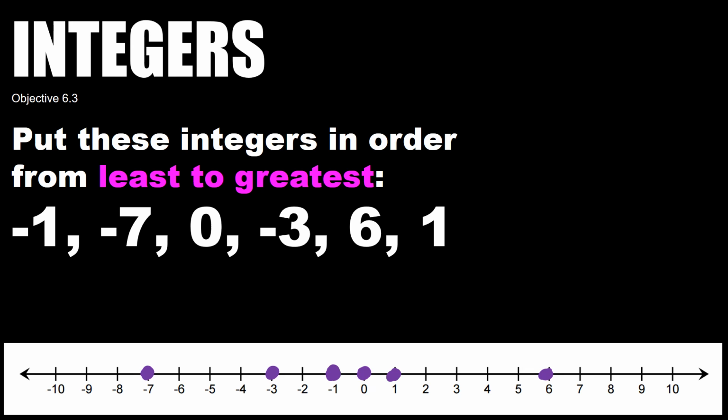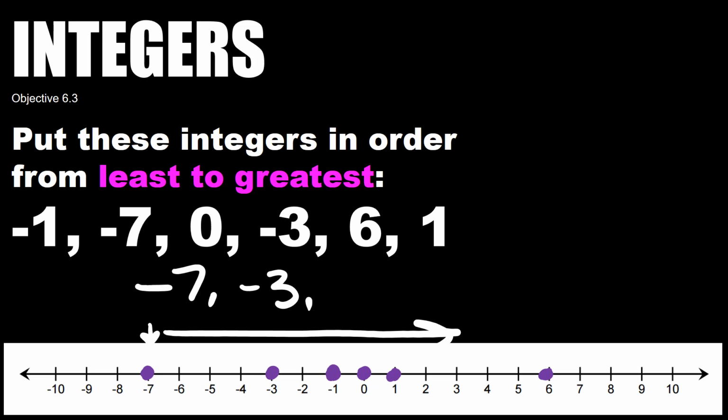If I'm going to put these in order from least to greatest, I'm going smallest number to biggest number. The way I'm going to read this is I'm going to start at the dot that's all the way on the left and work my way this way. So I have -7, -3, -1, 0, 1, and 6. In writing these from least to greatest, please make sure you add a comma in between each one. It makes it easier to look at the numbers to see which ones you mean.